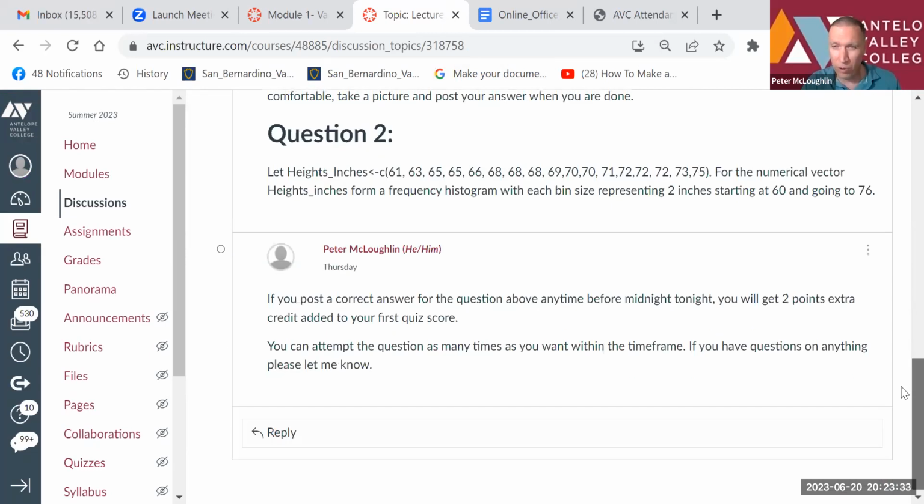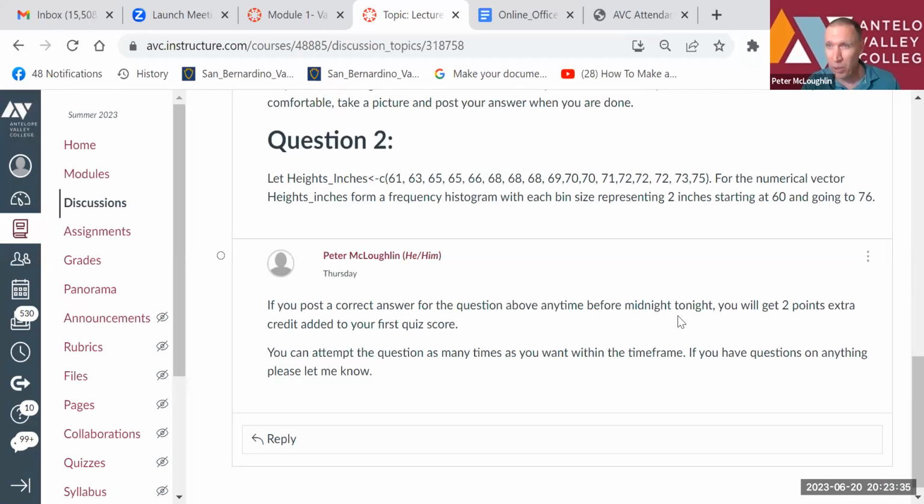If you post it before midnight on Monday, June 26th, you'll get 2 points extra credit added to your first quiz score. You can attempt the question as many times as you want within the time frame. If you get it wrong, I'll look at it, tell you that you're close, and give you a hint. Then you can try it again, as many times as you want until midnight on June 26th.